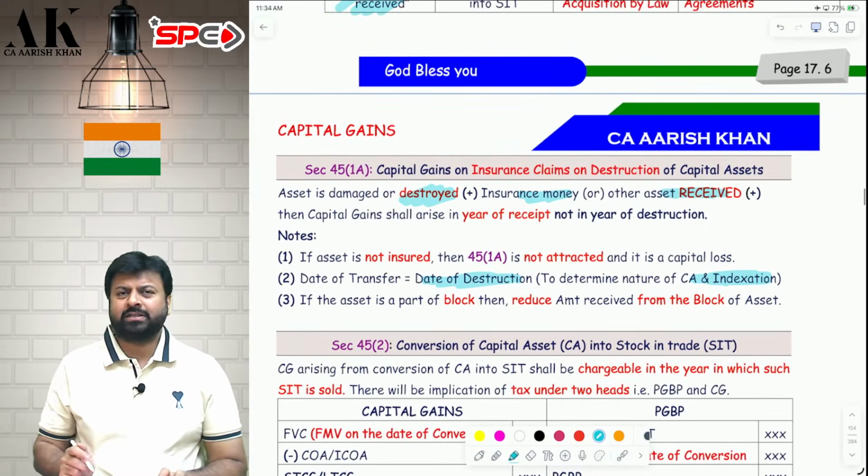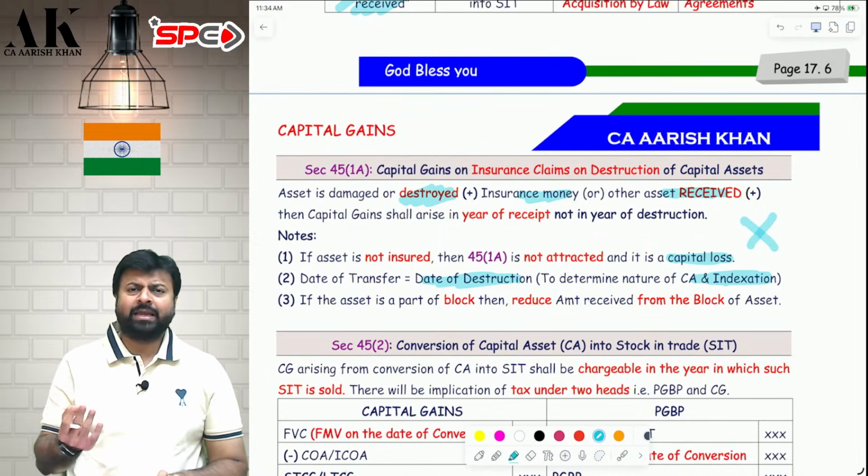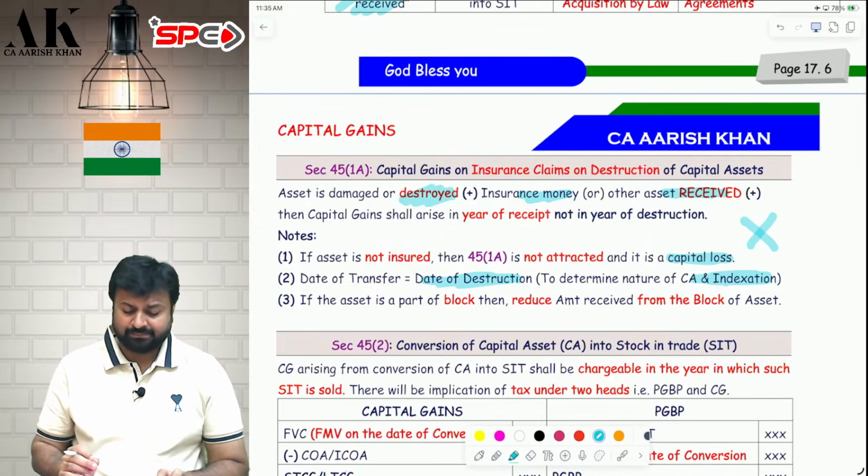Now, there are 2 small points in this which I need to address. Sir, my asset is destroyed, but it is not insured. If your asset is destroyed and it is not insured, it is a capital loss. This section is not applicable. Sir, what do you mean by capital loss? Capital loss here means this loss does not have any treatment under the income tax law. You cannot set off this loss under the income tax law.